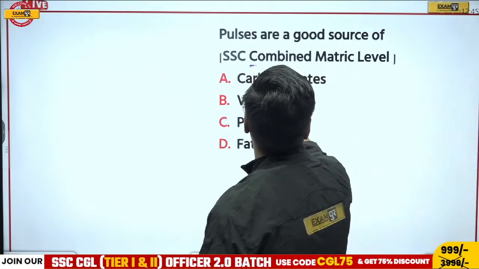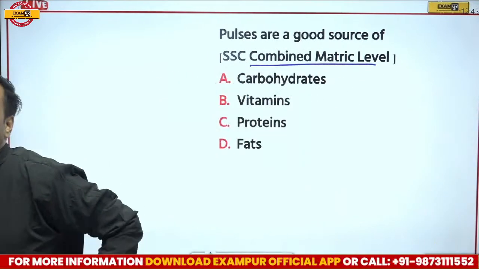Now this is from SSC Combined Matric Level. So we have 4 options here. What is the correct answer?